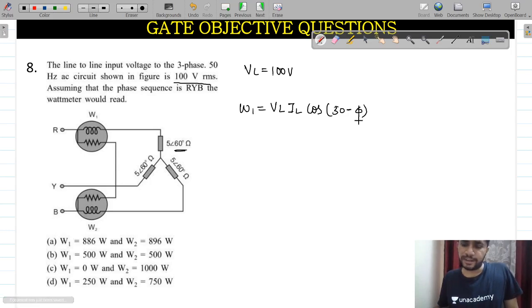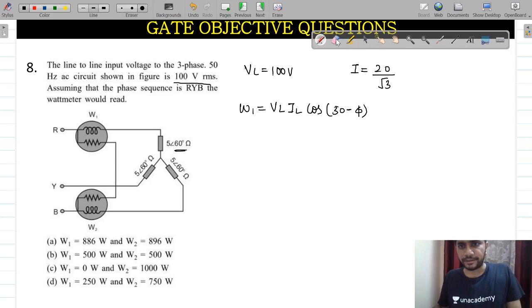Cos of 30 minus 5. Current will be at minus 60. This is the resistance, so I will calculate the current here. Current will be what? 20 divided by root of 3.